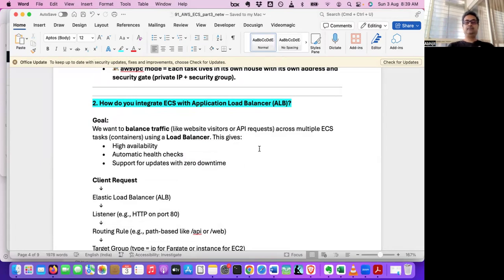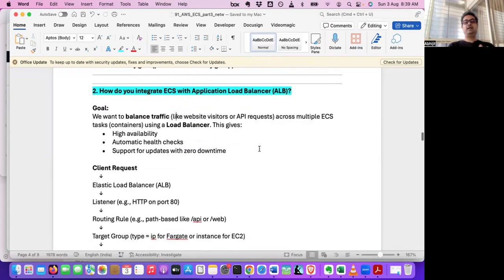This gives high availability, automatic health checks, and support for updates with zero downtime. This can be done using blue-green deployment. There can be two different target groups we can set, and the old one we can replace with the new task.